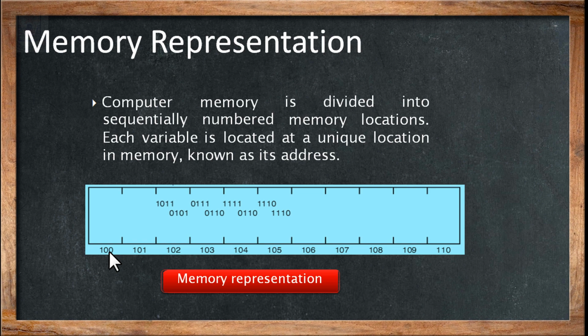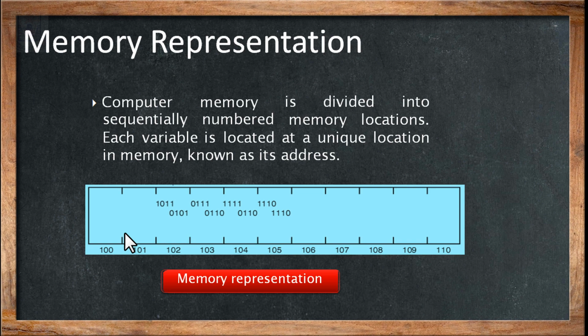Actually, the memory representations are done by using hexadecimal values. Now, what do you mean by hexadecimal values? Hexadecimal values are those values that are any combination of 0 to 9 and A to F in the alphabet, uppercase and lowercase, beginning with 0x. We'll take a look at how they will be represented in memory.